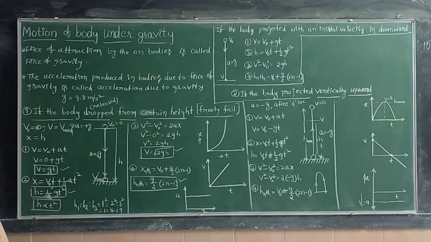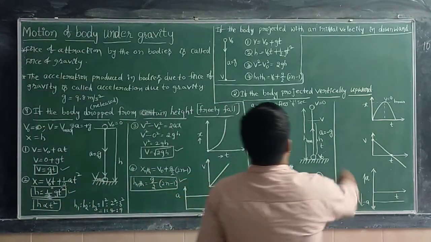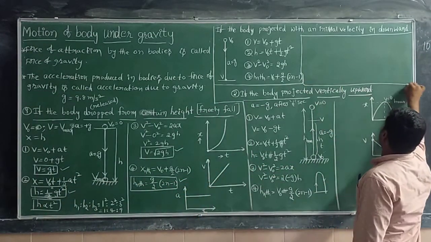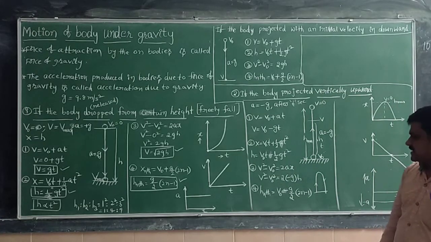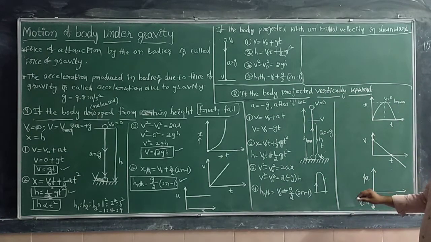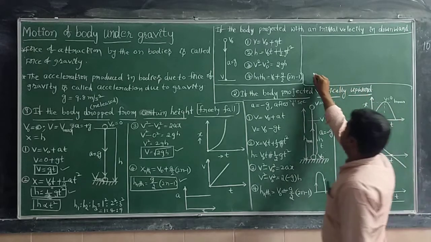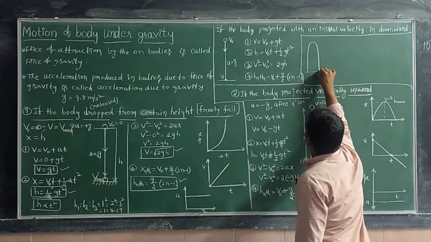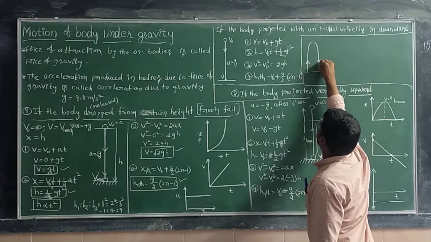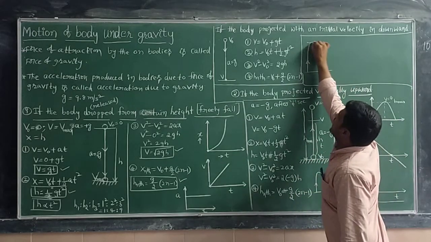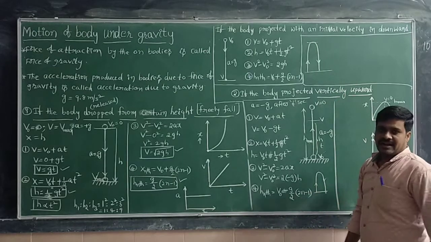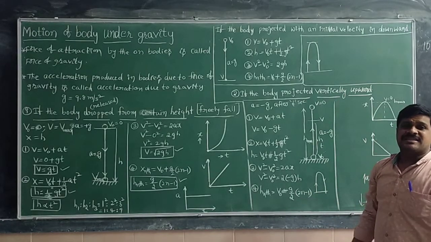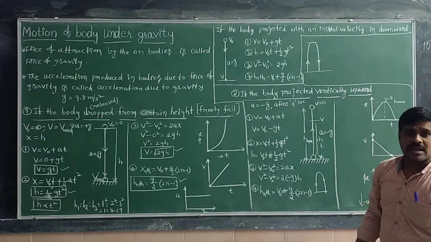Just keep it in mind yourself. After this, I am also explaining a special concept here itself. What is that? Let me see. Here the body is moving like this when thrown in the upward direction. In this case, what is the maximum height attained by the body? Suppose